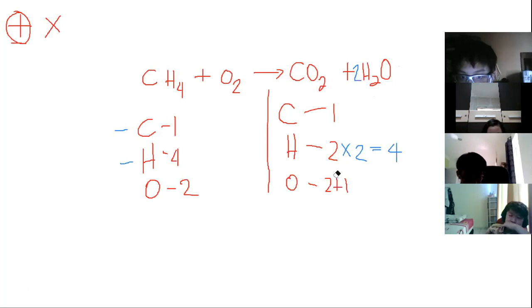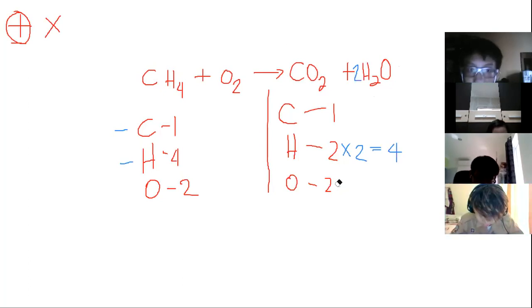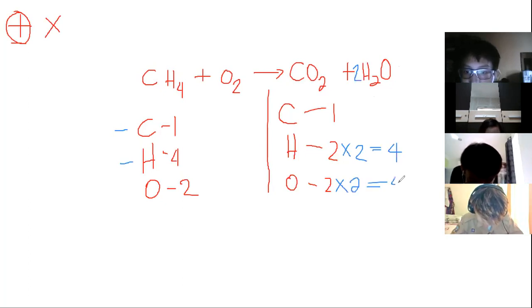We erase this again because there is a change in here. The 2 at the water part will turn the oxygen into 2, right? So therefore, it will become 2 times 2. So therefore, our oxygen is 4.